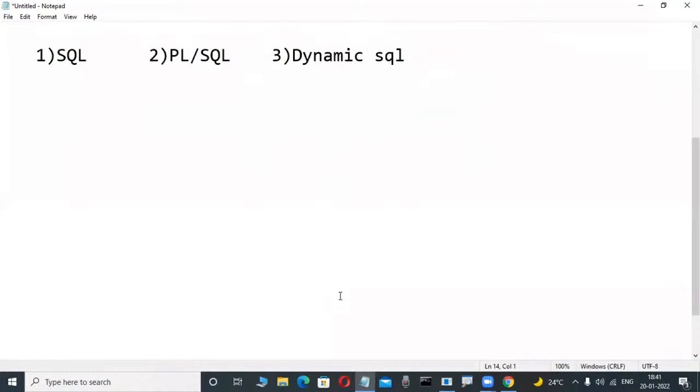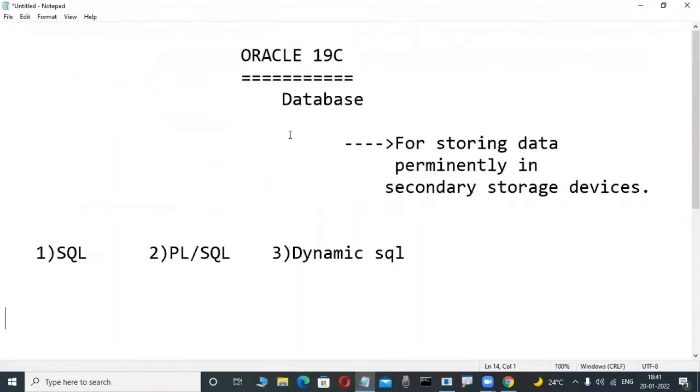From that SQL language, Oracle Corporation created their own SQL language, that is called Oracle SQL. That's why SQL is an ANSI standard language, conceptually the same in every database. Conceptually, what is a table, what is a procedure, what is a view, what are joins, what are subqueries, what are constraints, the same. But syntactically, totally different. Functions are also totally different. That's why in our class we are learning Oracle SQL language.